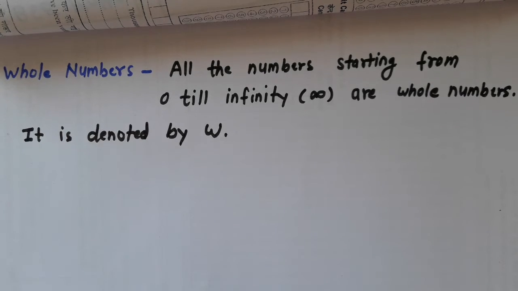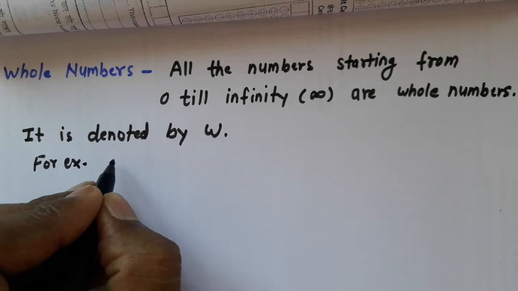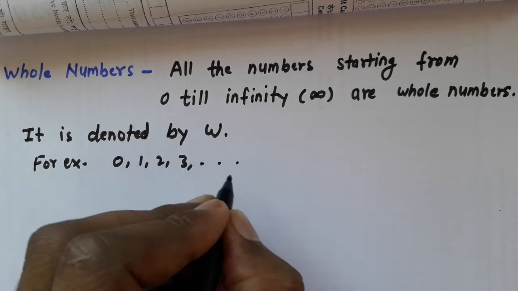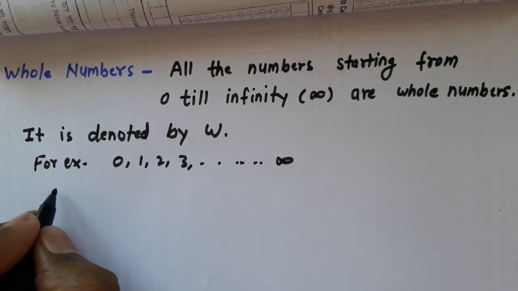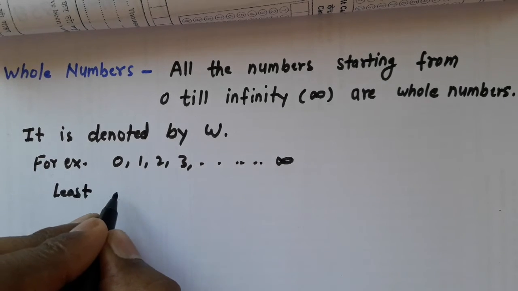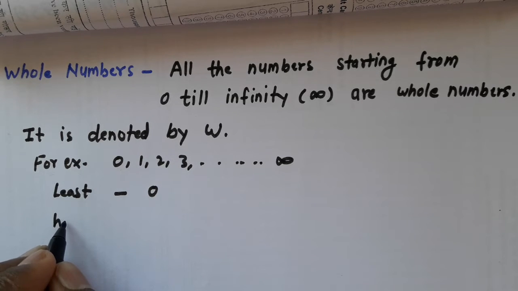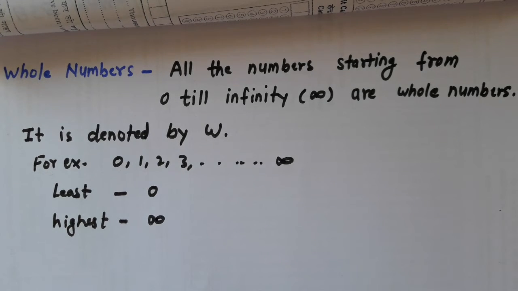All numbers starting from 0 till infinity means if you include 0 in the natural numbers, then it will be whole numbers. For example, 0, 1, 2, 3 dot dot dot and so on till infinity. These are the whole numbers. So it is clear that the least whole number is 0 and the highest whole number is also infinity.